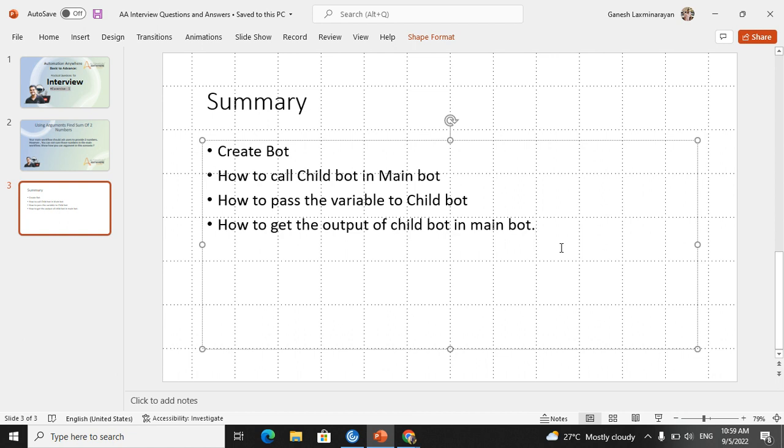Please make sure you watch end to end, do not miss this concept, because it is a very important concept. This calling of the bot, and how we can make the child task variable visible in the main task. In the Master certificate MCQ question also they have asked, correct? What is the input output combination, how we can get that, they have asked. That's why please watch the video.